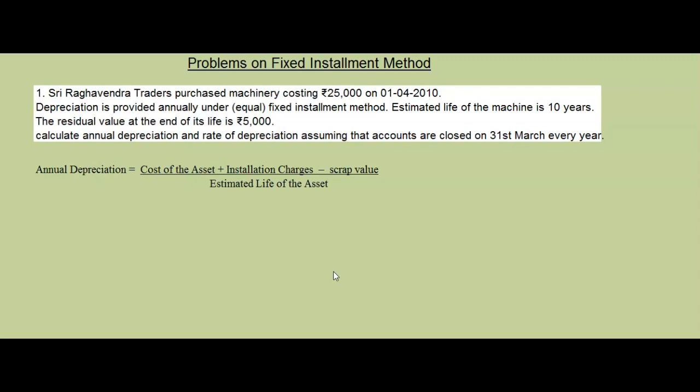De means decline and pretium means price. It means depreciation is the decline in the price or value of a fixed asset.